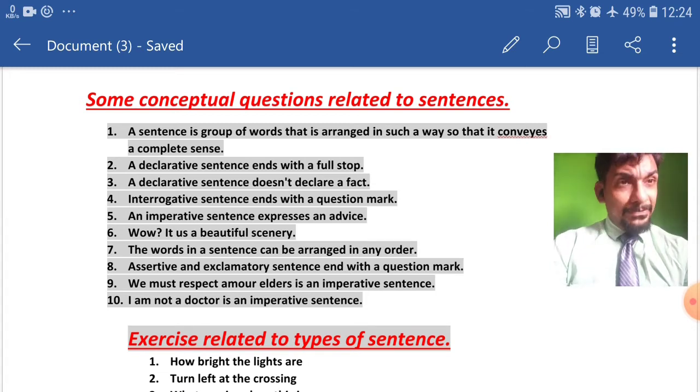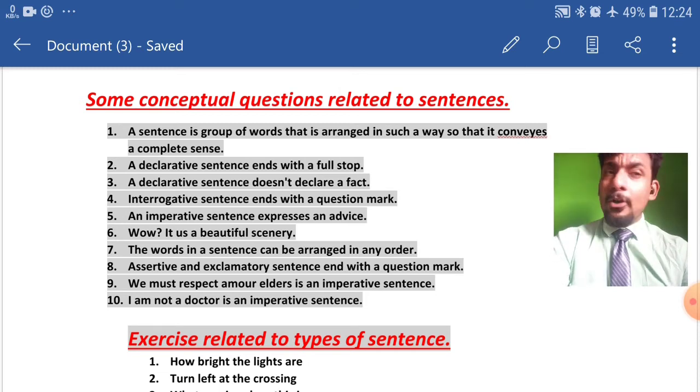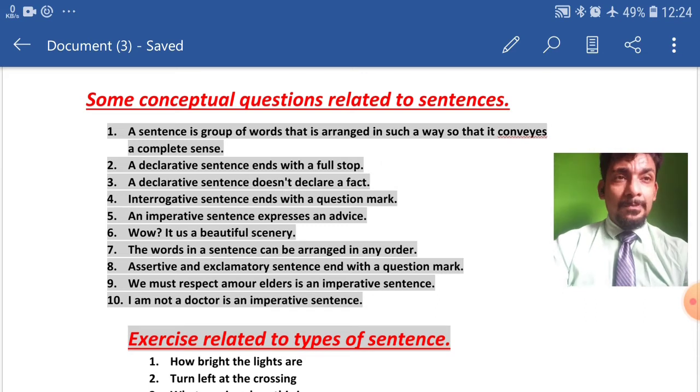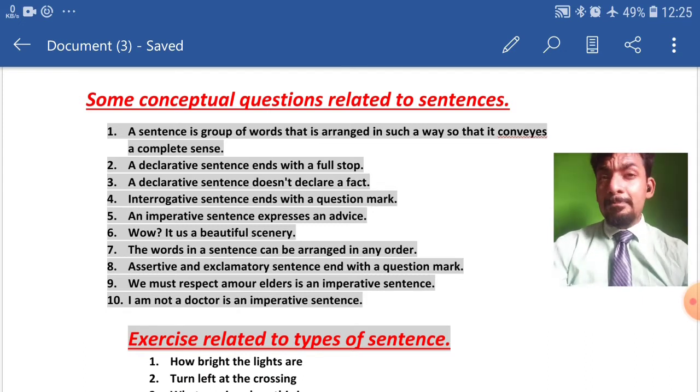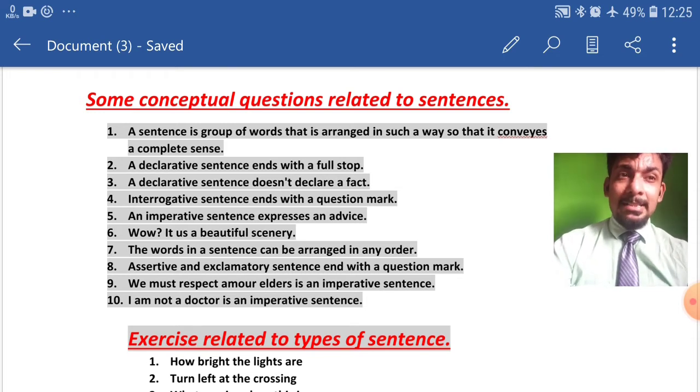Now, coming to the fifth question, my dear students. An imperative sentence expresses an advice. What do you think? Is it true or false? Now, my answer is true. Because we use an imperative sentence to express three different things. First is request, then command, and finally advice. So, this sentence is true.